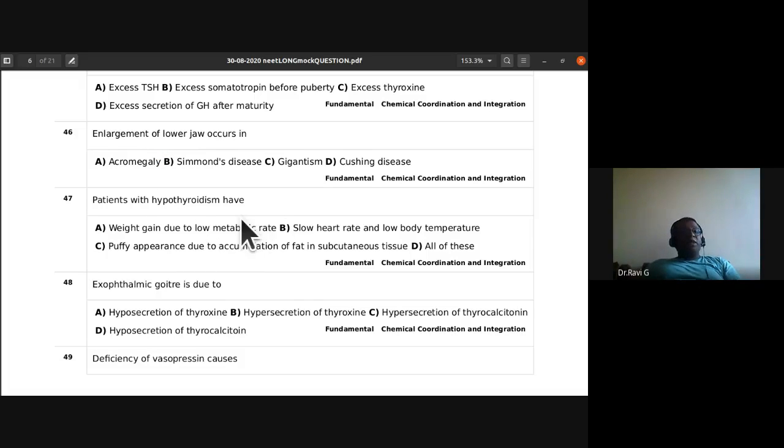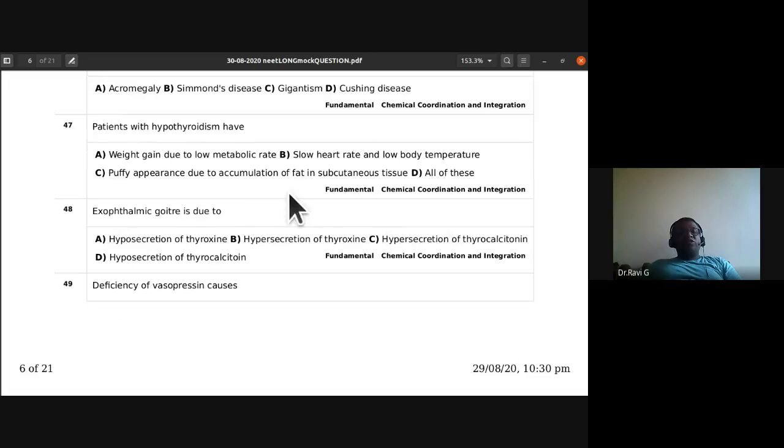So patients with hypothyroidism, those who secrete less thyroid, have weight gain due to low metabolic rate, slow heart rate, and low body temperature, puffy appearance due to the accumulation of fat in subcutaneous tissue. What is the answer for this? So the patients with hypothyroidism have all of these. D, all of these is the right answer. Okay. So 47th, D is the answer.